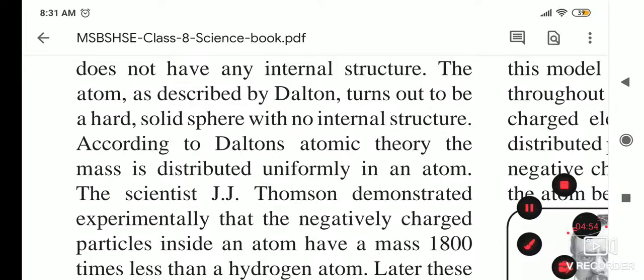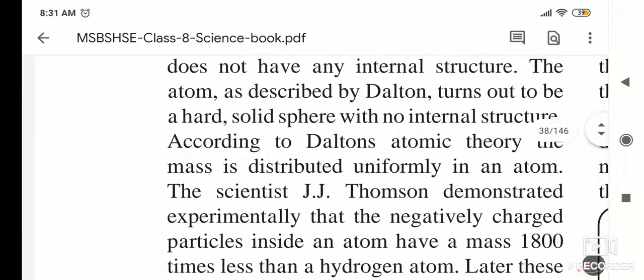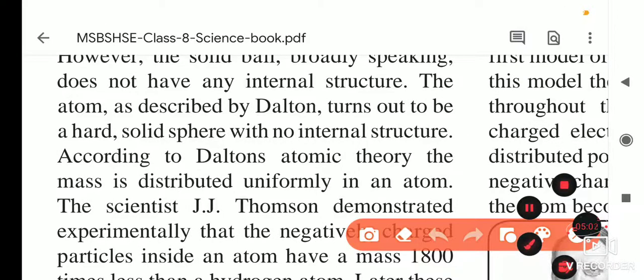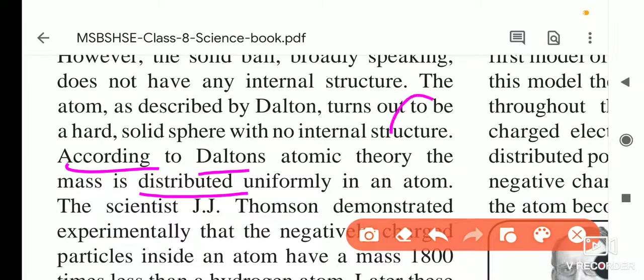Now, according to Dalton's atomic theory, the mass is distributed uniformly in an atom. What Dalton said is that if it is an atom, the whole mass is uniformly distributed inside this atom. Dalton said that the mass is uniformly distributed inside the atom.